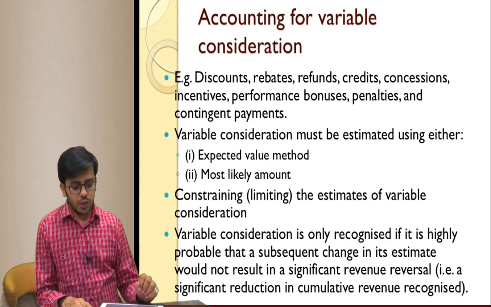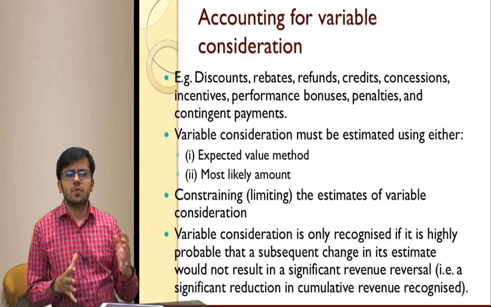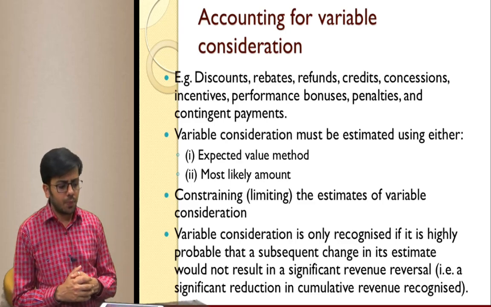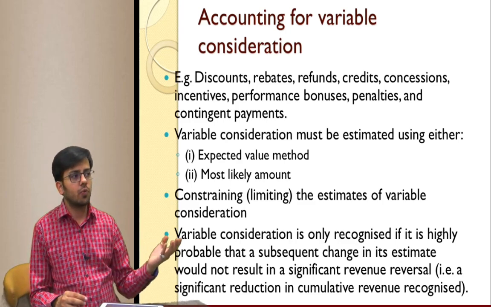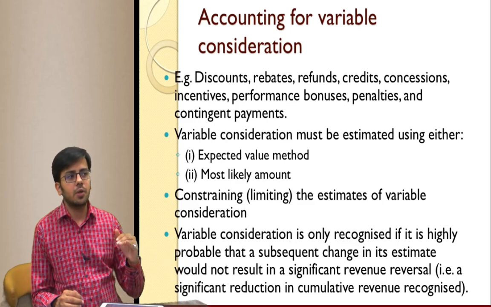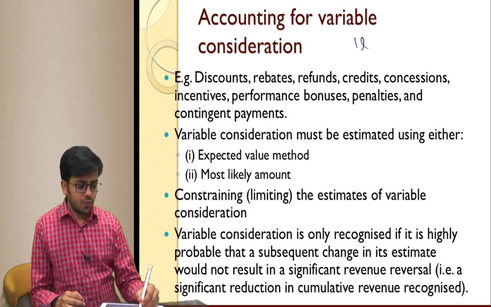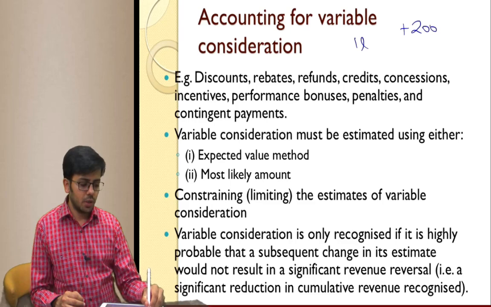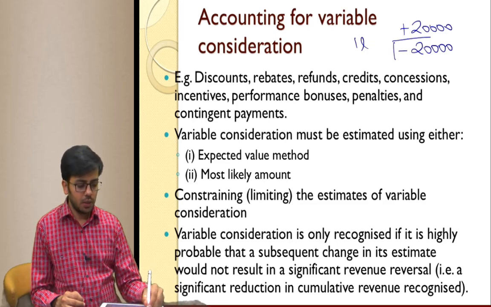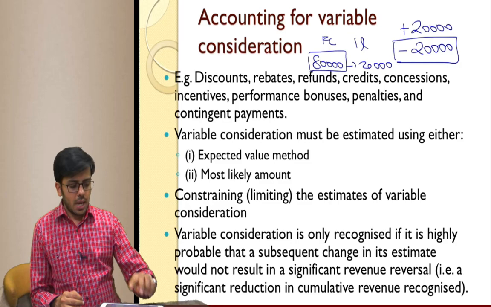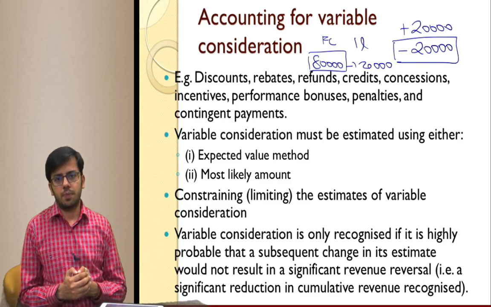Okay. Then there is variable consideration. There is some amount which is variable. It could be concession, discount, bonus. It could be in any pattern. Suppose, let's say that if you complete the work early, you will get a bonus. If you complete the work late, it will be a penalty. It is considered variable consideration. Suppose 1 lakh is fixed consideration and they say if you complete the work early, 20,000 is bonus, and if you complete the work late, 20,000 is penalty. So the range of payment is between 80,000 to 1,20,000. This is fixed consideration. And 40,000 will be variable consideration.